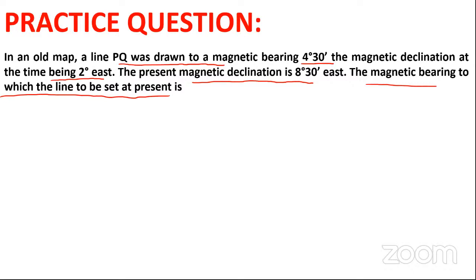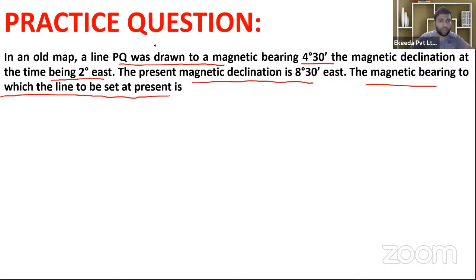Now just listen to me how I am going to solve this numerical. Okay, you will get an idea about how to solve this type of numerical. Clear? Now, first of all, you need to prepare here the true north position, at old time as well as at present time, that is the true north and true south which I have prepared here.